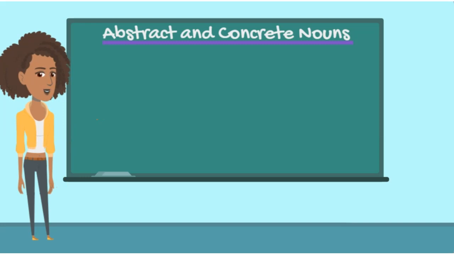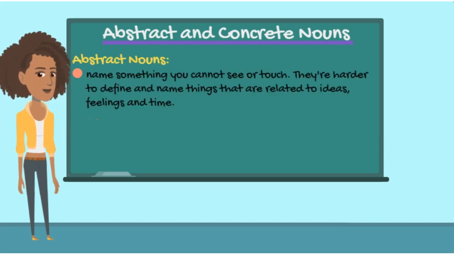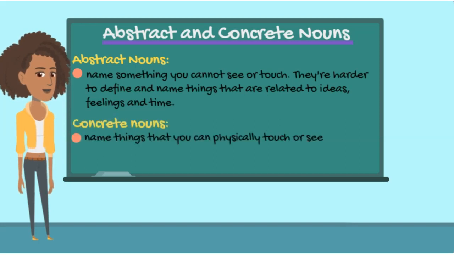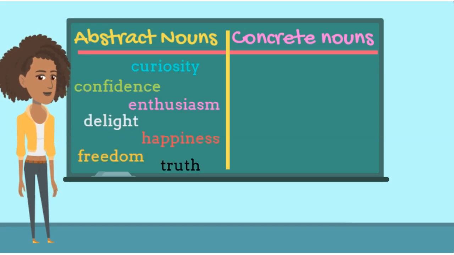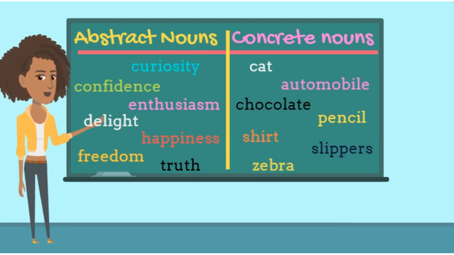Next, we'll look at abstract and concrete nouns. Abstract nouns name something you cannot see, touch, or perceive with your five senses. Concrete nouns name things that you can physically touch or see and perceive with your five senses. Abstract nouns are intangible things like actions, feelings, concepts, and qualities. Some examples are confidence, happiness, freedom, and truth. Concrete nouns are things you can see, like cat, pencil, and zebra.